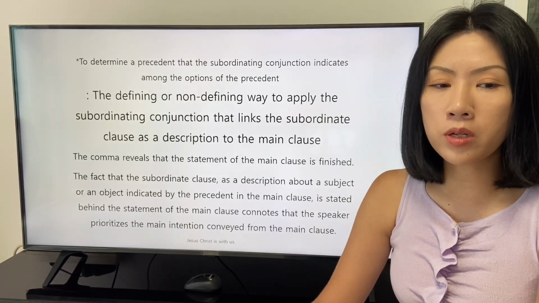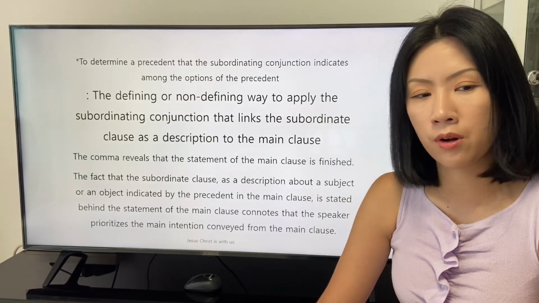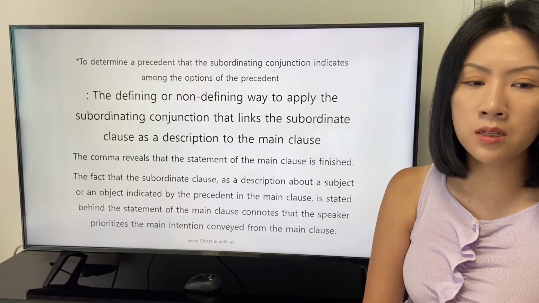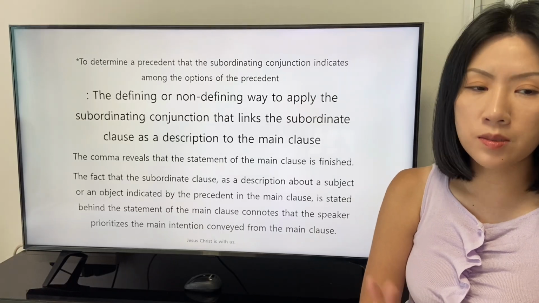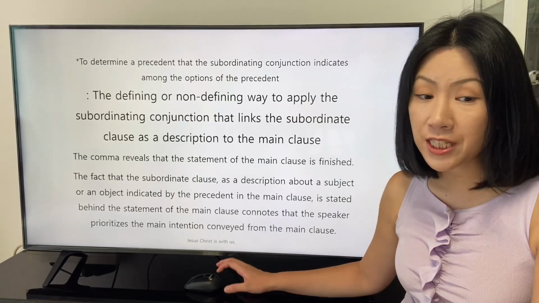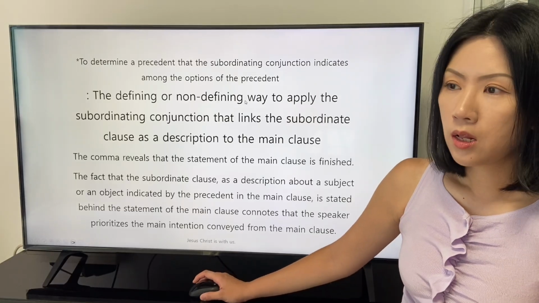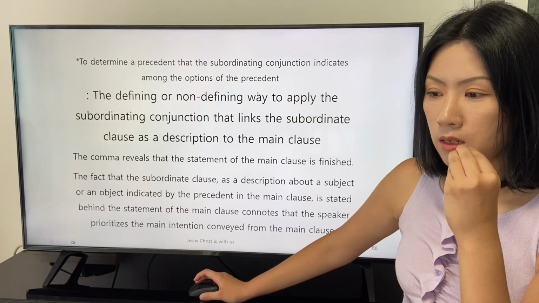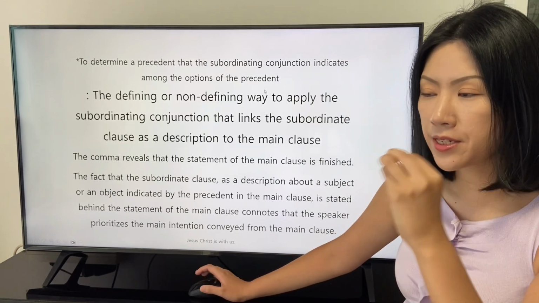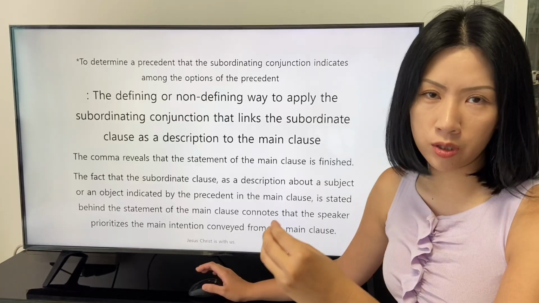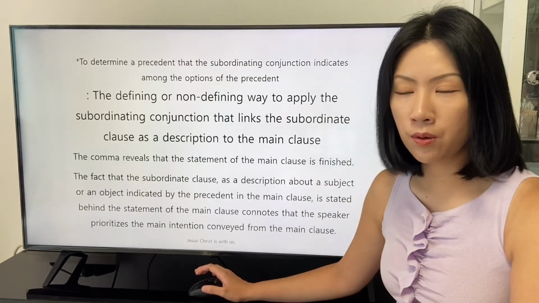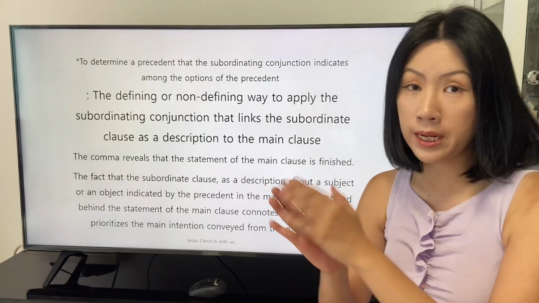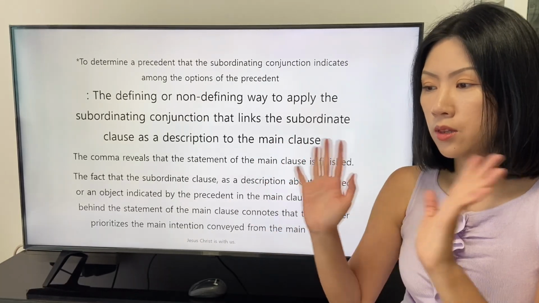The fact that the subordinate clause, which has a description about a subject or an object indicated by the precedent in the main clause, is stated behind the statement of the main clause connotes that the speaker prioritizes the main intention conveyed from the main clause. Like the speaker prioritizes stating the phrase of a preposition, like in the movie or something like that, the speaker can apply the conjunction in the non-defining way.